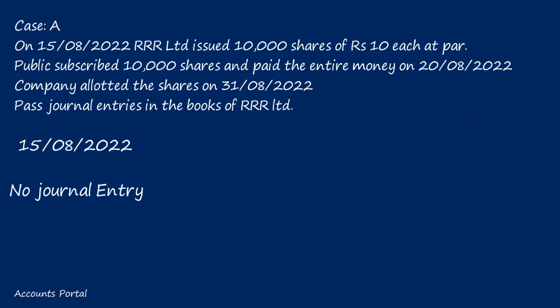A question that may arise in your thoughts: if the company incurs advertisement costs while issuing shares, will we pass a journal entry or not? Yes, dear students, we will make a separate entry for the cost of advertising: expenses on issue of shares account debit to cash account, transferred to P&L, or either treated as deferred revenue expenditure. We are only passing entries for the purpose of issuing shares at this time, not for advertising.